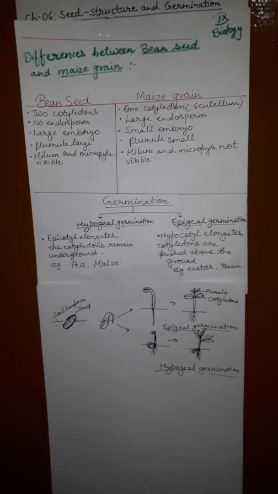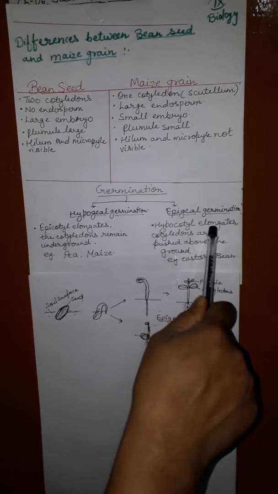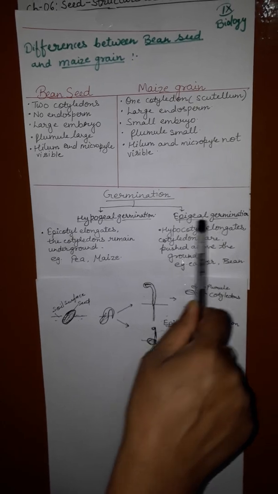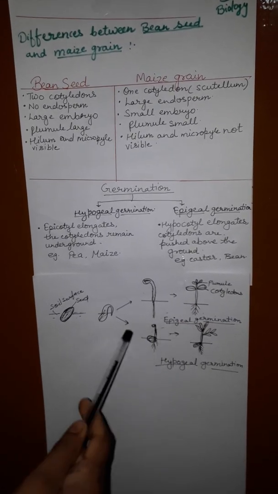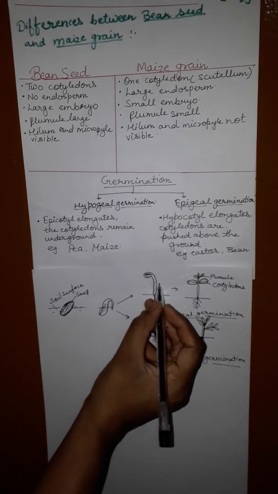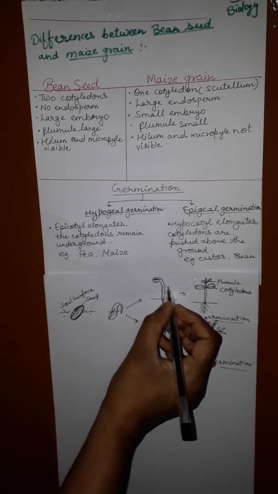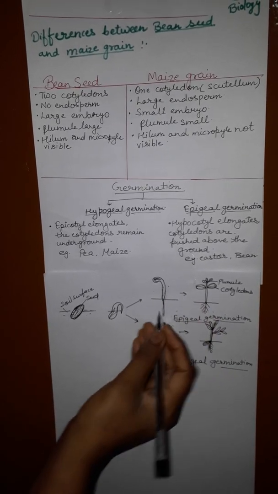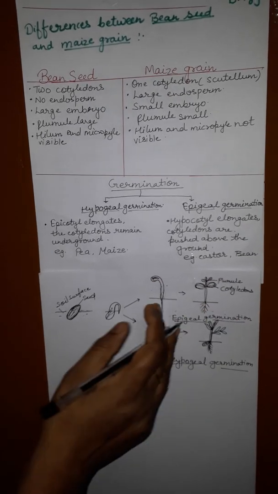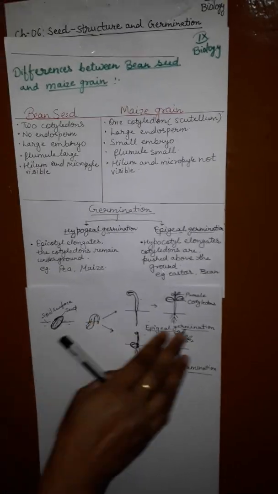Now germination of the bean seed, that is epigeal germination. The seed swells up after absorbing water. The radicle elongates and extends into the soil. The hypocotyl elongates, and the plumule reaches the surface of the soil. Cotyledons come out of the soil. So the germination of bean seed is epigeal.